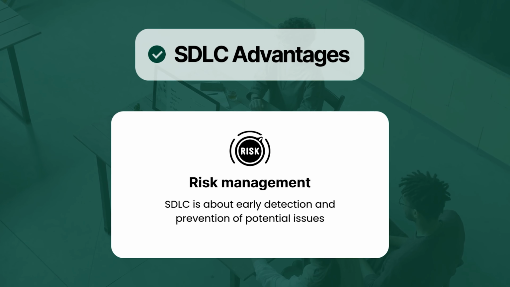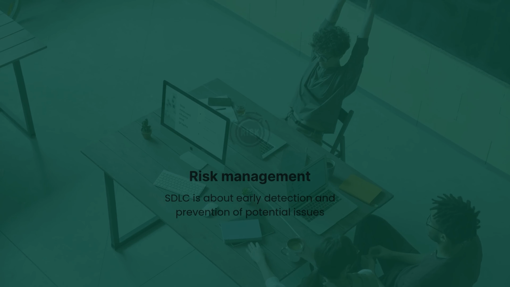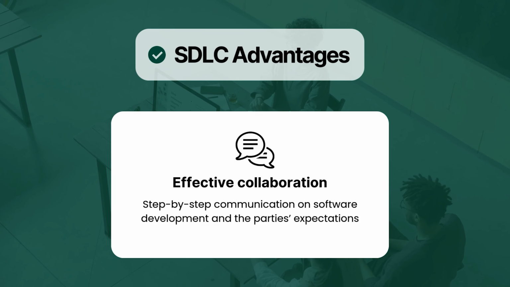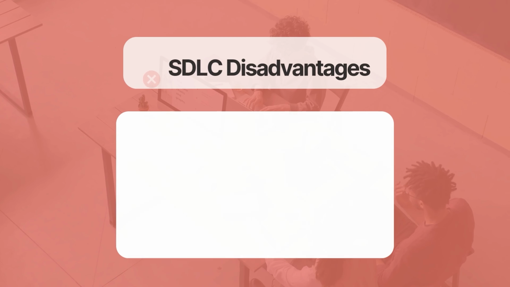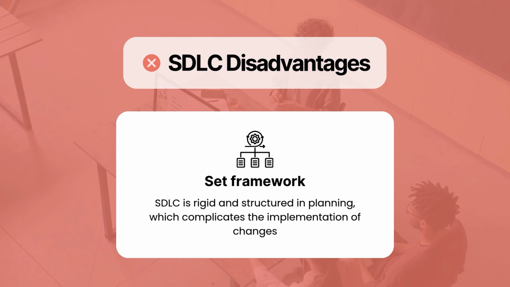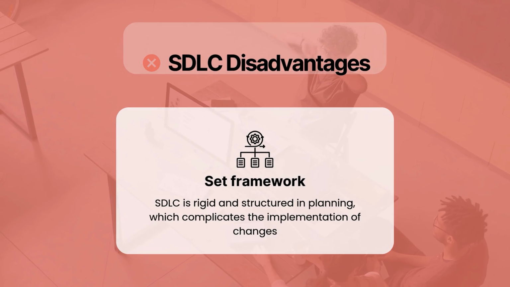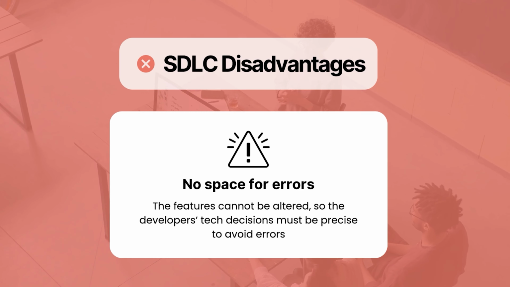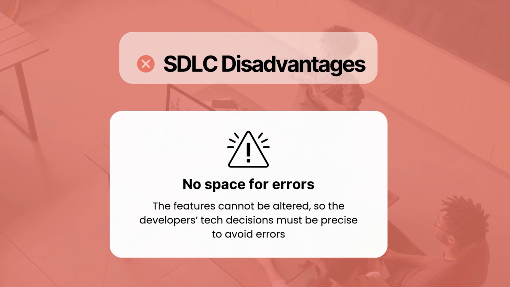Risk management. SDLC is about early detection and prevention of potential issues. Effective collaboration. Step-by-step communication on software development and the parties' expectations. SDLC disadvantages. Set framework. SDLC is rigid and structured in planning, which complicates the implementation of changes. No space for errors. The features cannot be altered, so the developer's tech decisions must be precise to avoid errors.